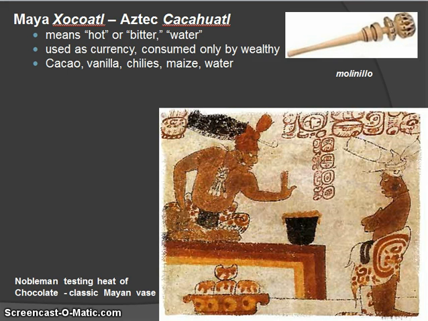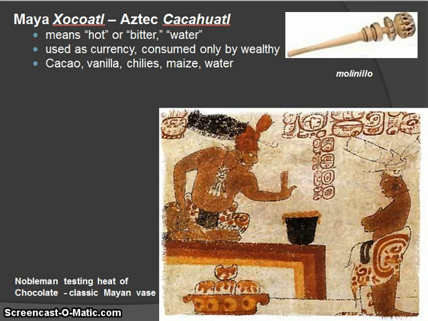The original method of consumption was as a hot beverage, but it was prepared very differently from the modern version. It was not only served hot, but it also contained chili peppers, along with maize and vanilla, and it was very bitter. Most modern versions contain milk, sugar, cinnamon, and other ingredients, many of which are not even from the New World, and so could not have been consumed by the Mayans and Aztecs.